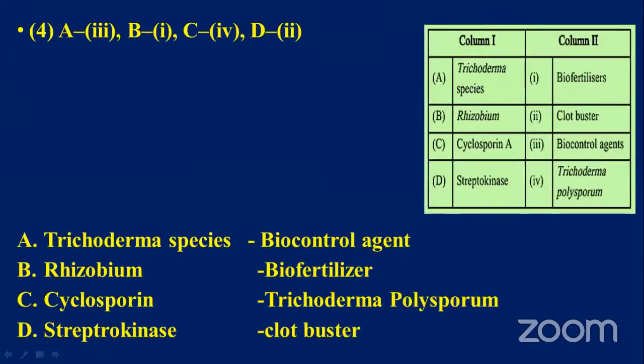Okay, go to the next one. See this one. The Trichoderma species is the biocontrol agent. Rhizobium is a biofertilizer. Cyclosporin, Trichoderma polysporum, and the streptokinase is a clot buster. Okay, my dear, don't forget.